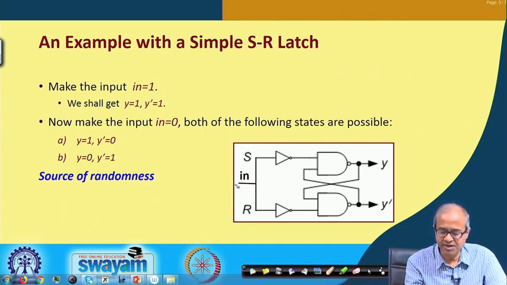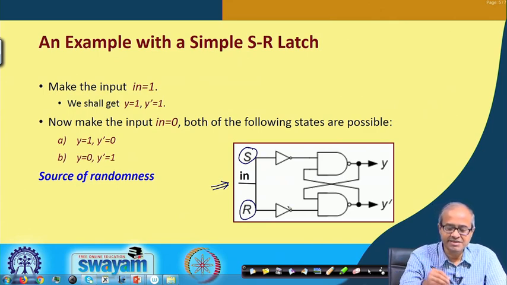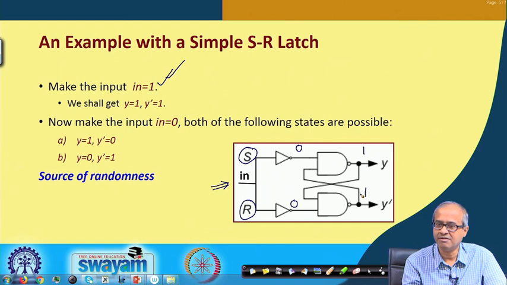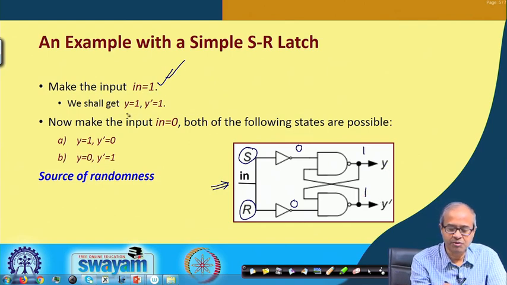There is one input, in, and that same input is fed to this S and R, let us say. S and R are two different inputs, but let us assume that the same input value is fed to both. Now, let us say I apply 1 to the input. Then the output of these NOT gates will be 0. These are NAND gates, so one input 0 means the outputs will be 1. Both y and y prime will be 1.